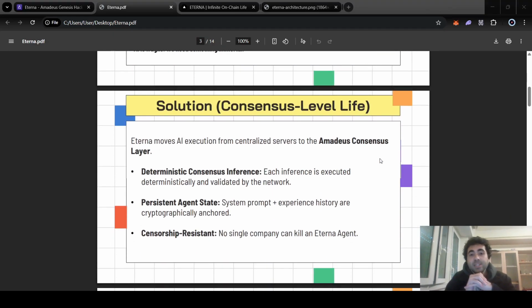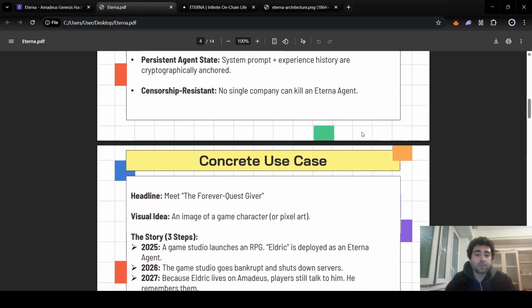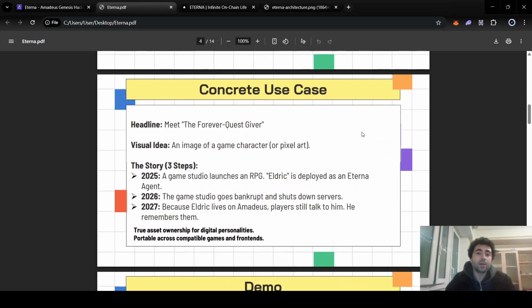The answer is Eterna. We move the AI's brain to the Amadeus Consensus Layer and its memory to the RView Permaweb. This creates immortal agents, NPCs or assistants that persist forever, uncensorable, and owned by only you. So, before I keep going, I will show you the architecture, but before the architecture, let's go for an example.